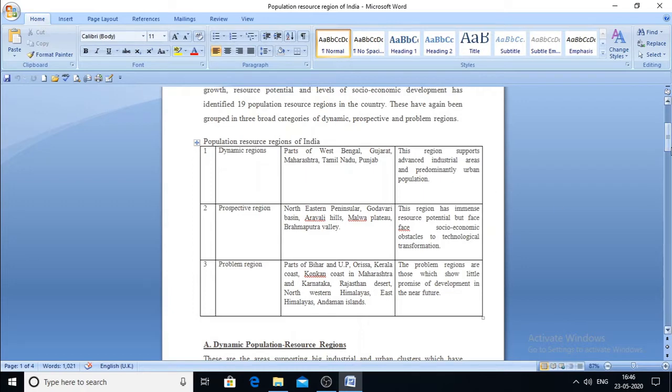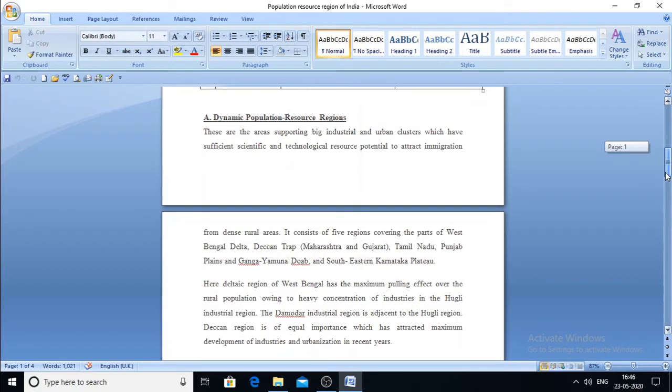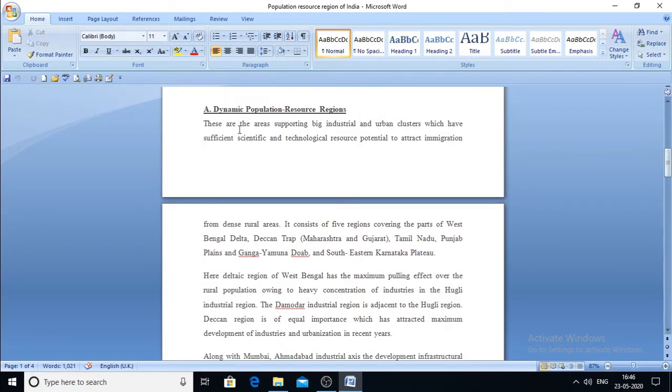Now when we see the dynamic population resource region, what does that mean? All this particular region has a huge reservoir of resources, a resource concentration, technological advancement, and at the same time a large concentration of population also.